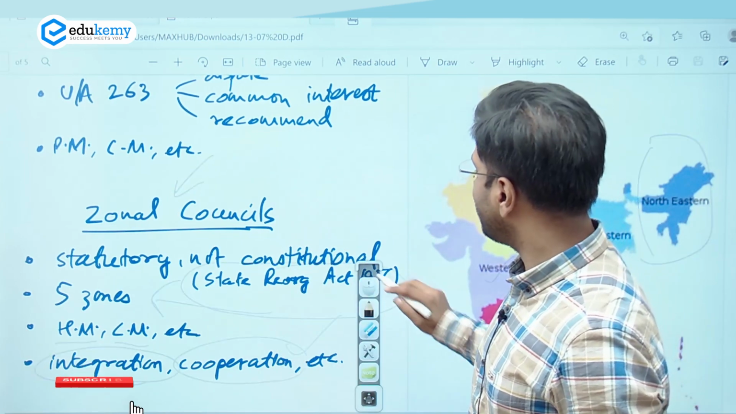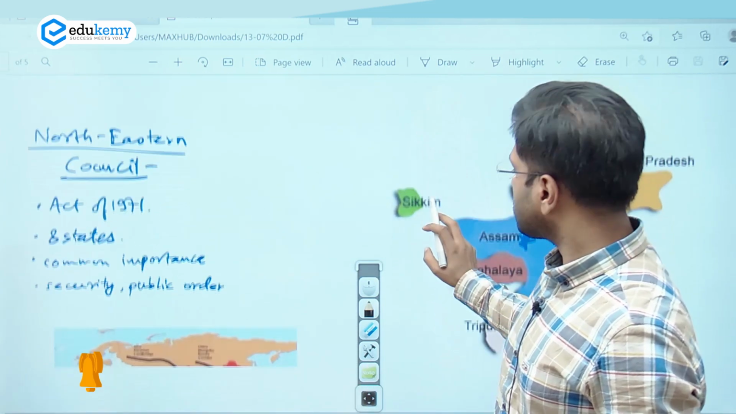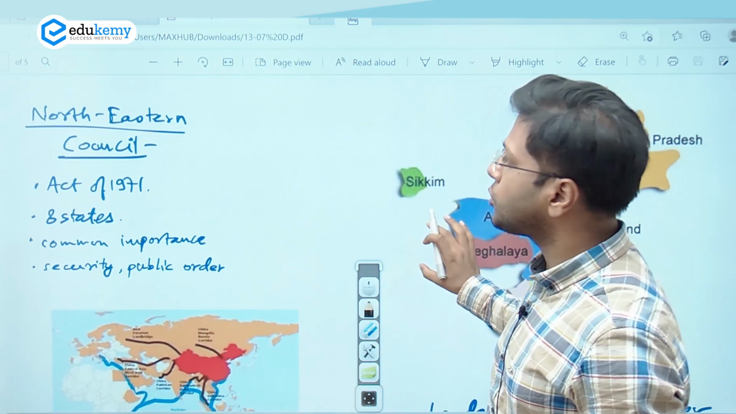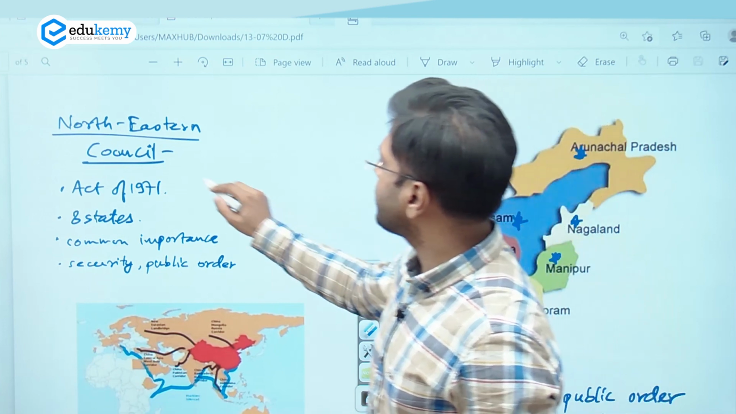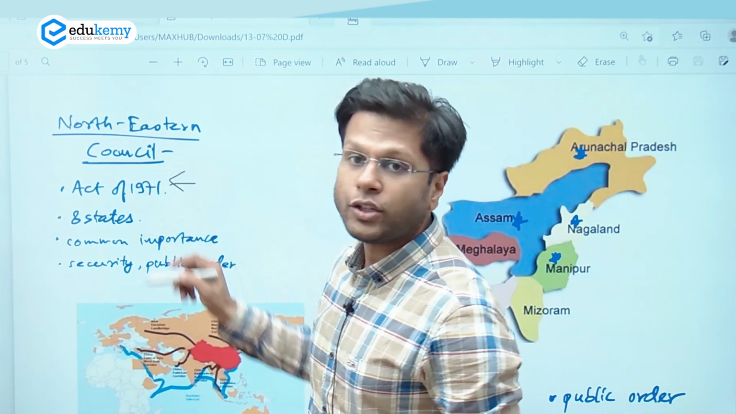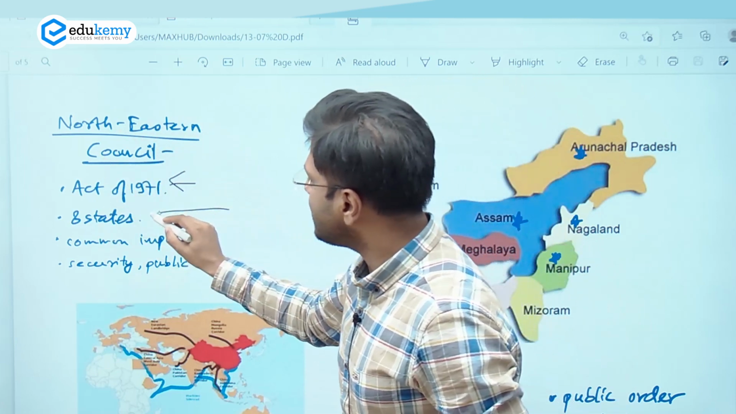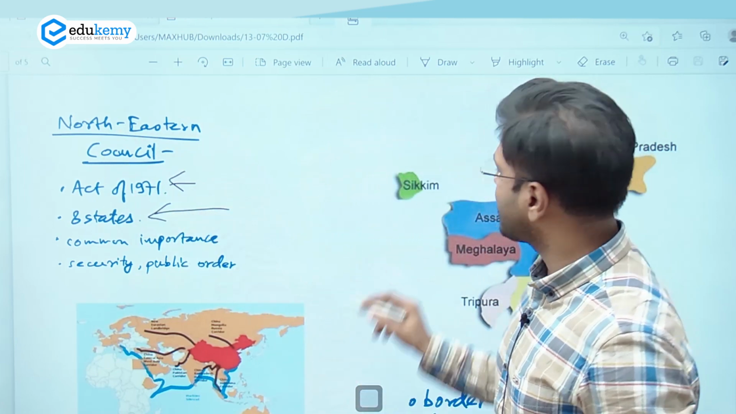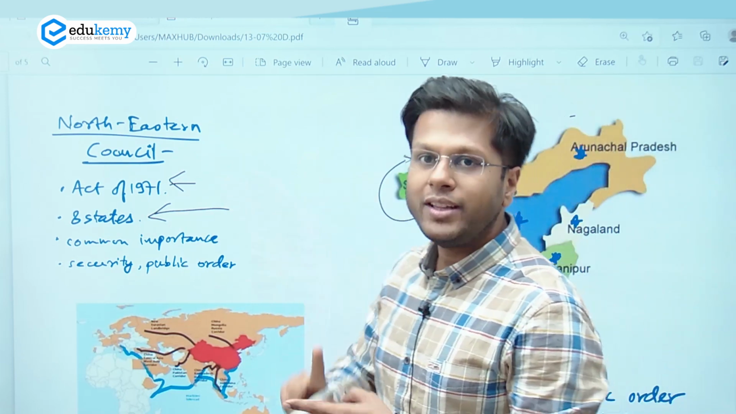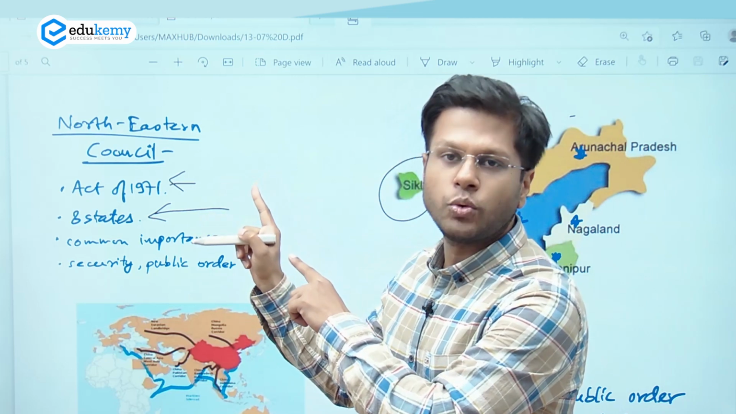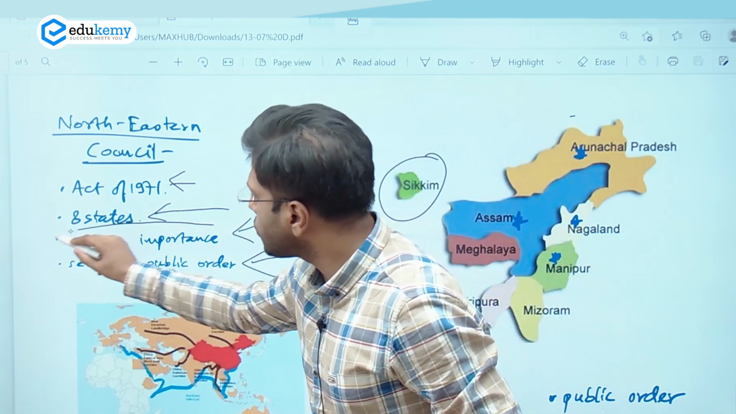So this brings us back to the Northeast Council. Now, Northeast Council was not represented through the State Reorganization Act 1956, and therefore there was a separate act formed called the Northeast Council Act of 1971. Through that, Northeast Council was formed, and it is represented with 8 states. So Sikkim also, along with all the 7 sisters in the north, right? Along with the mandate of discussing the important issues in the zonal councils, it also has the mandate of talking about the issues of common importance.